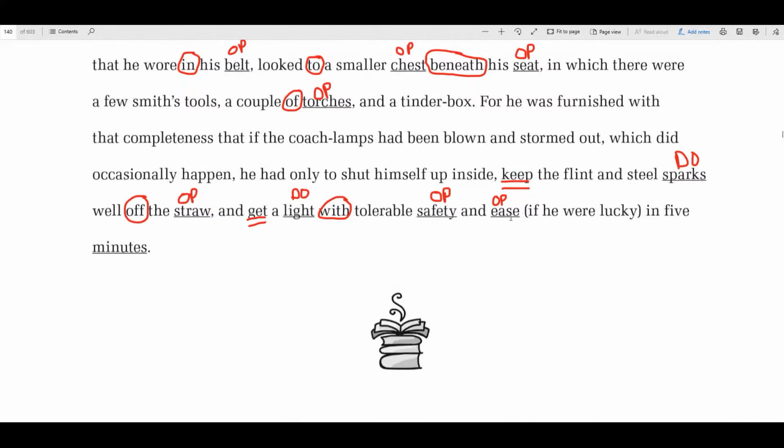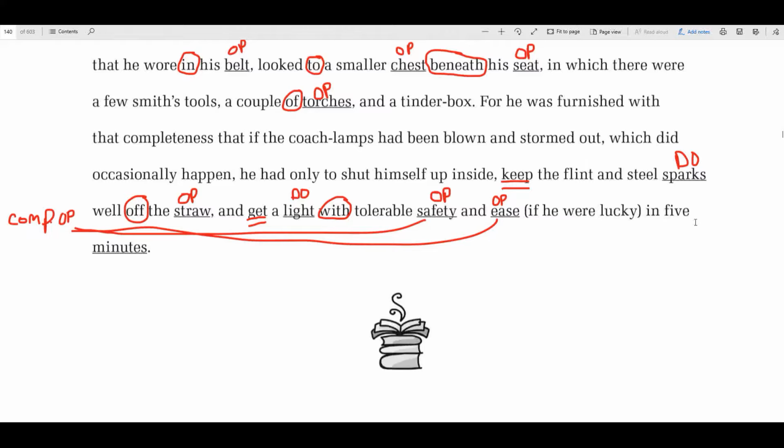All right, so over here you would write compound OP. I don't know what it wants you to draw arrows to. I think just to what it is, I guess. I'm not sure.